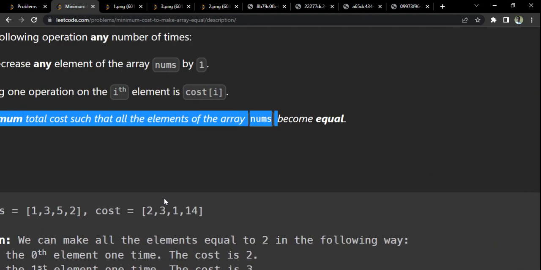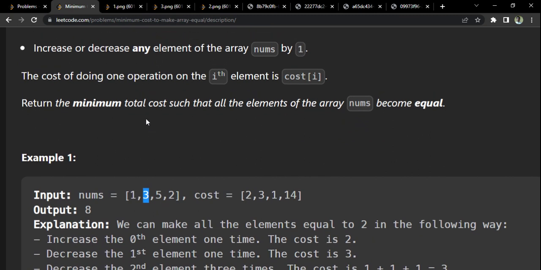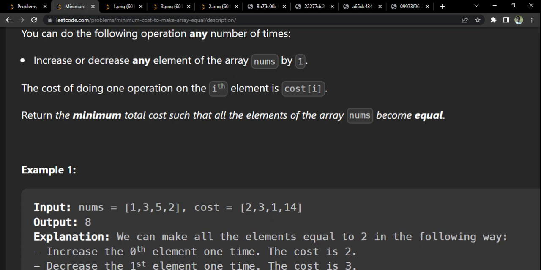Now let us deep dive into this. For example, I am at 3 and I want this 3 to be equal to 2. So I have to reduce this by 1. Here it's clearly mentioned whether you increase or decrease by 1, it doesn't matter, you will always have to pay some cost. In the case of 3, the corresponding element in the cost is also 3. That means I have to pay 3 points to make this element equal to 2 because I'm decreasing by 1.